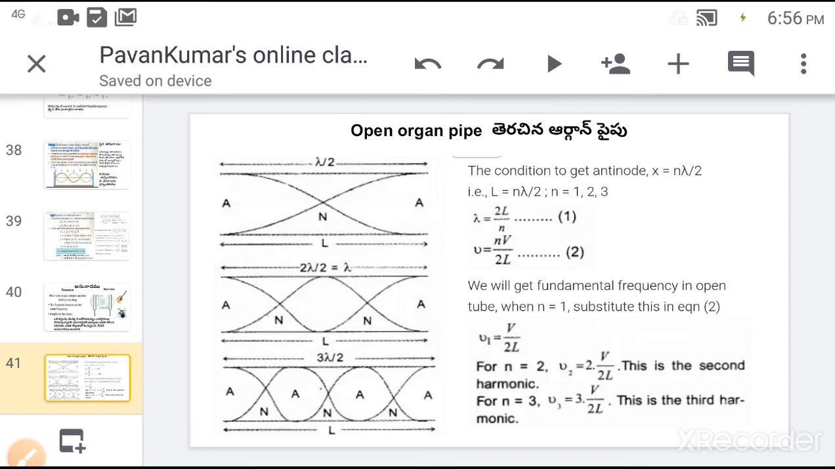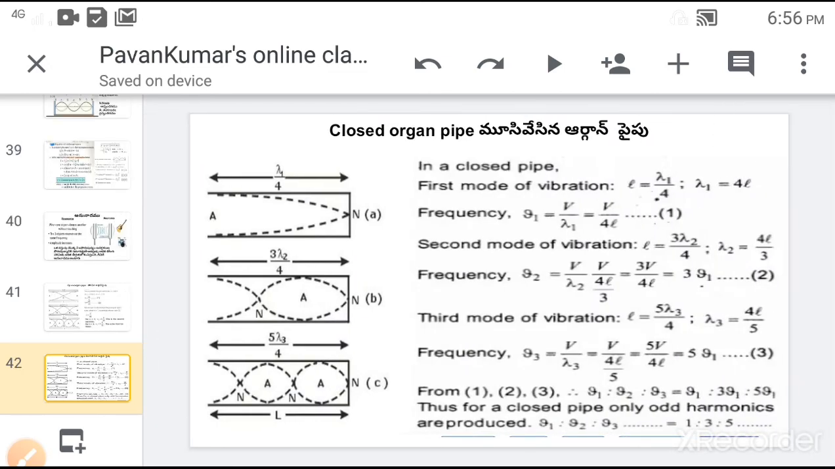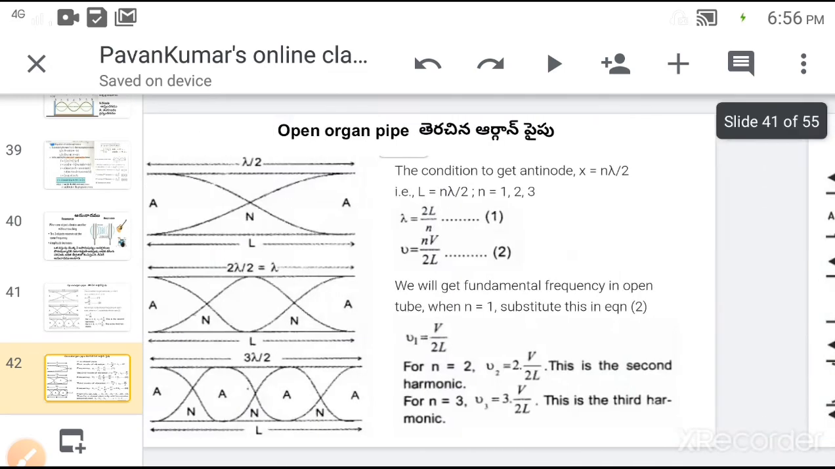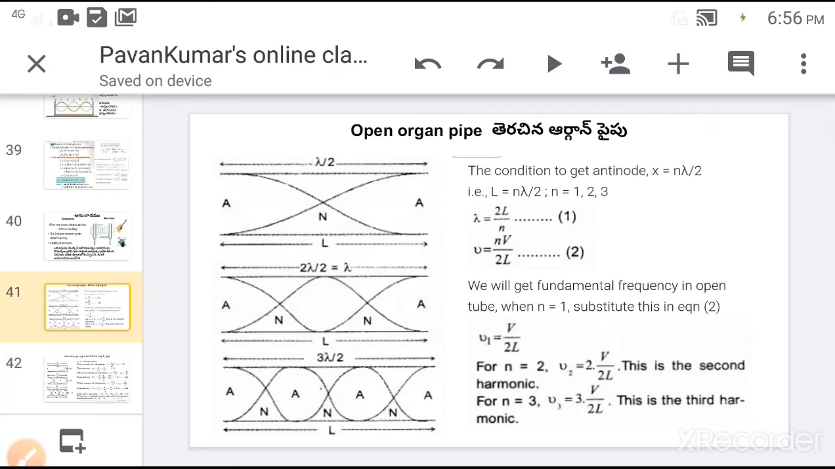So first we will discuss the open organ pipe. An open organ pipe is one in which both ends of the pipe are open. At open ends, an antinode is always formed because the particles of the medium are free to vibrate. At closed ends, nodes are formed because the particles are not free to vibrate. So in the case of the open organ pipe, the stationary waves are generated as shown in the figure.